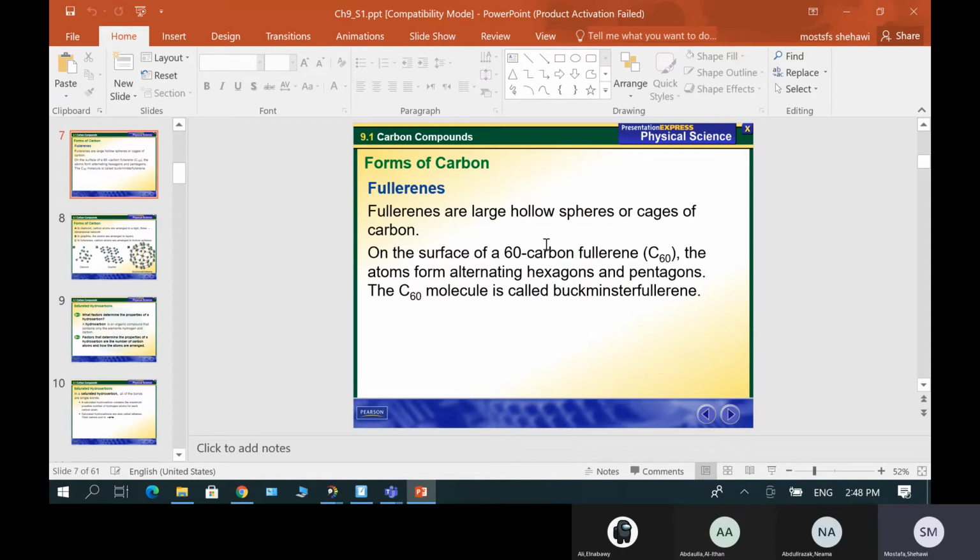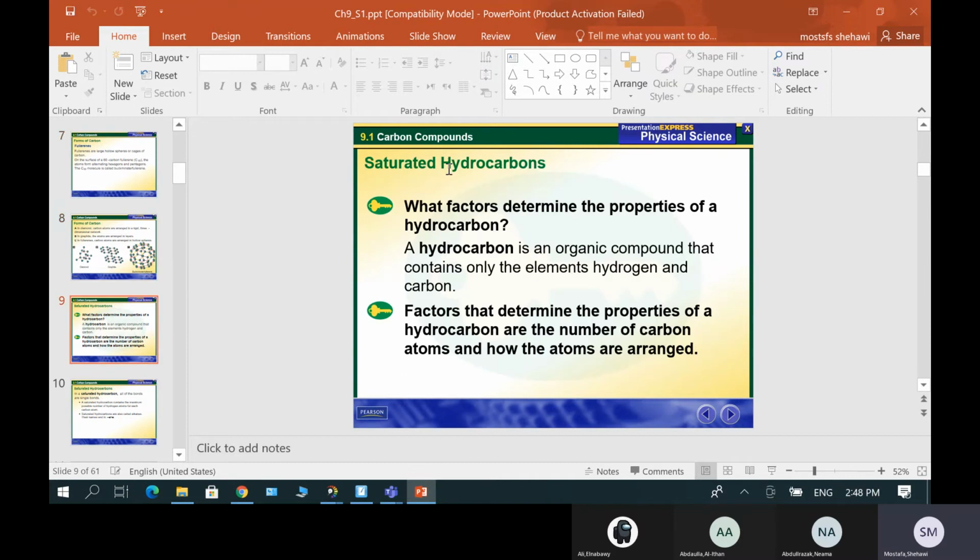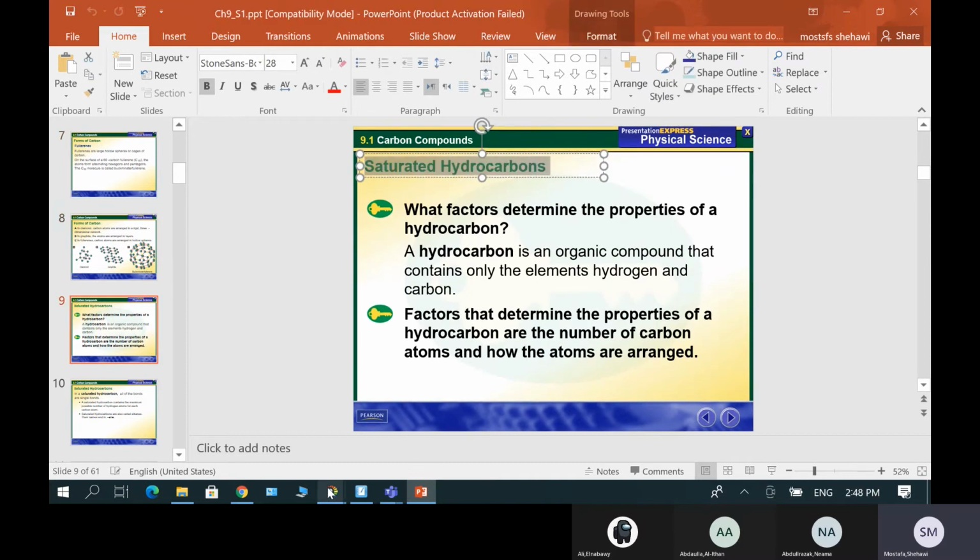So we talked about the nature of carbon atom and why it's rich with different compounds and can make different compounds, and it's unique. And we talked about the different forms of carbon. Right now we'll move to talk about the saturated hydrocarbons.